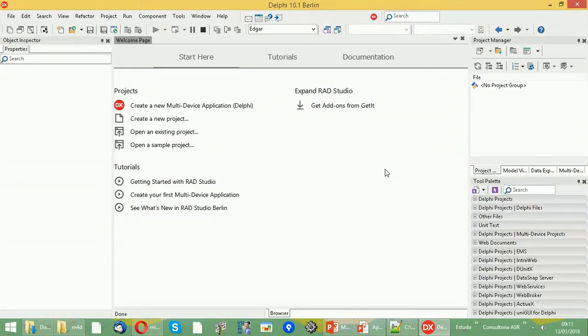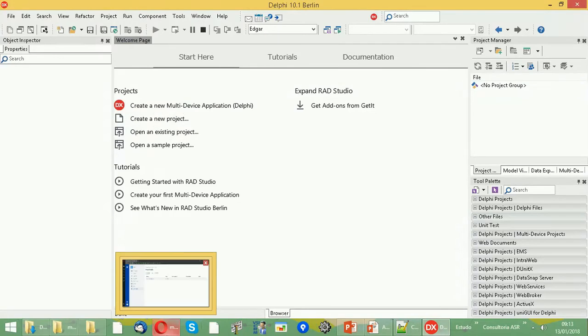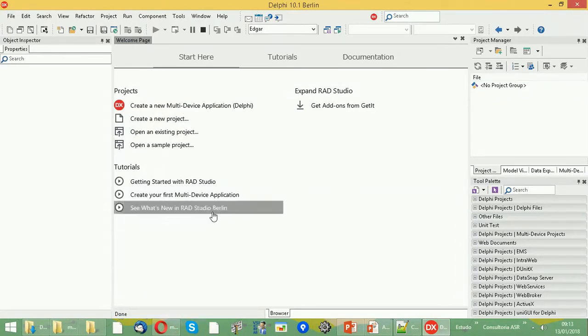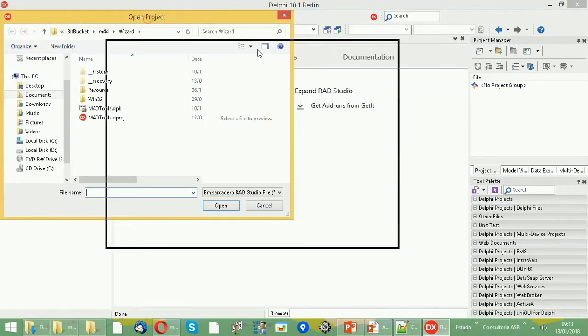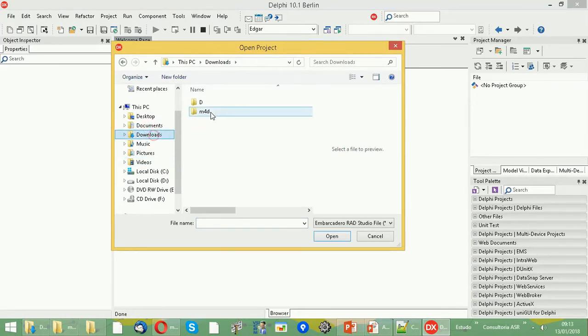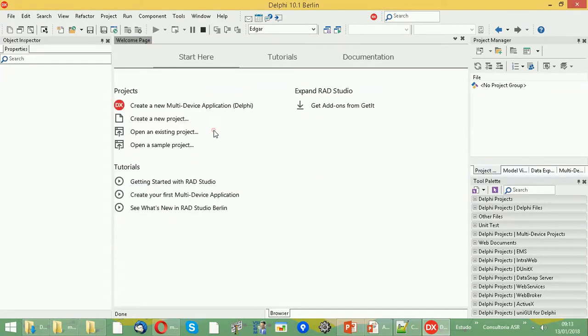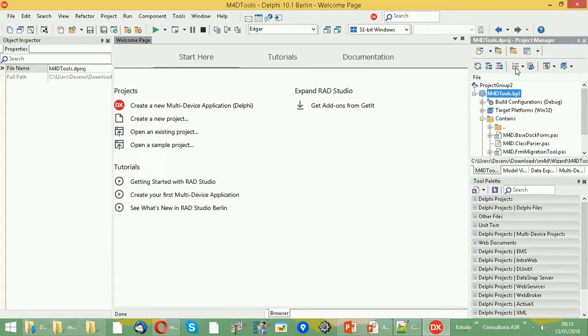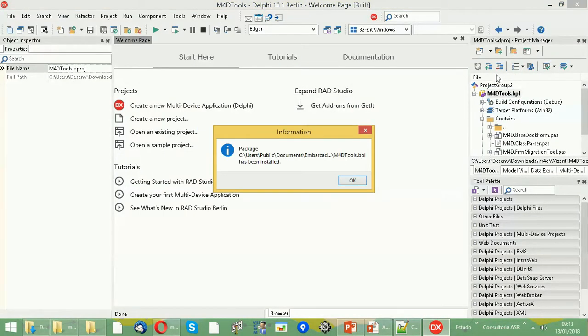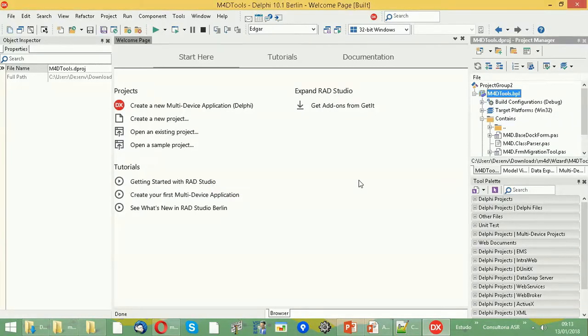Additionally, I recommend installing the wizard for creating the migrations, which comes with the project. With this wizard, we can greatly facilitate migration creation. To do this, let's open the wizard project. Now, just go to the project manager and install it. Okay, Migration for Delphi is fully installed and is now available in your projects.